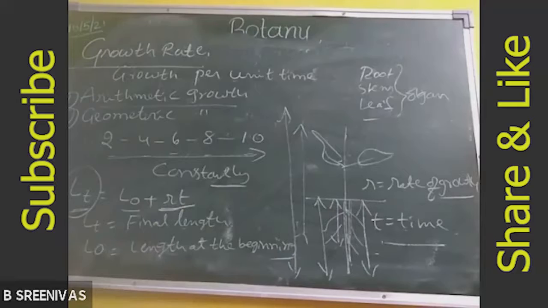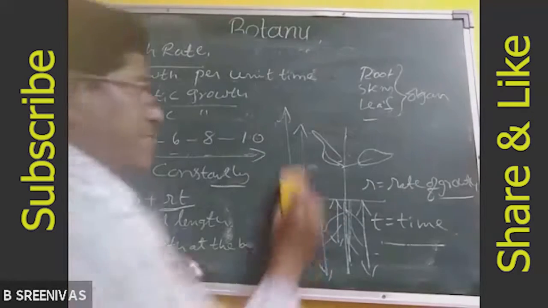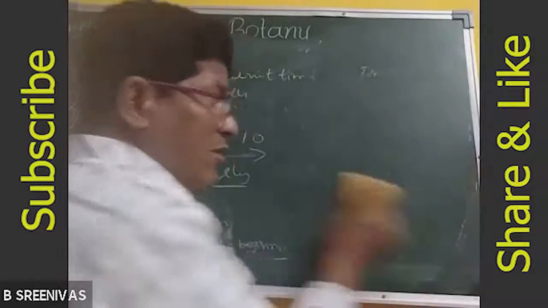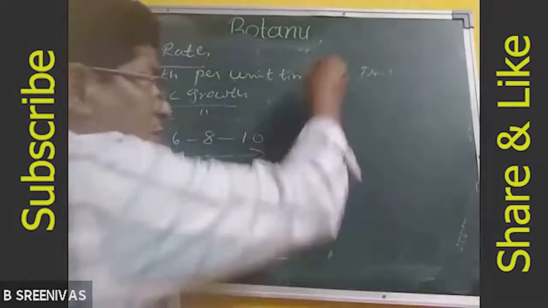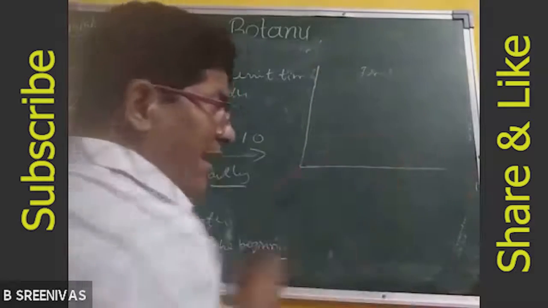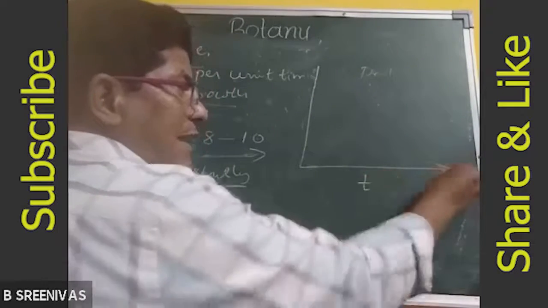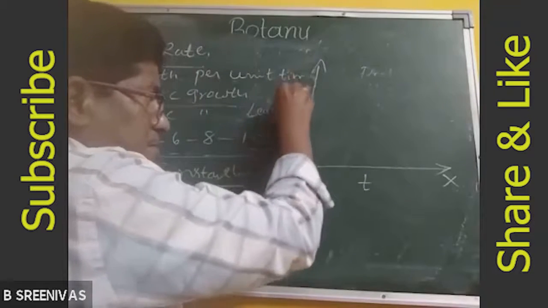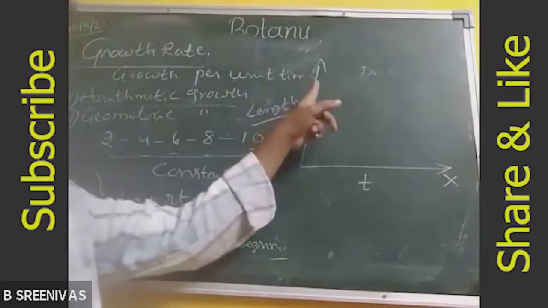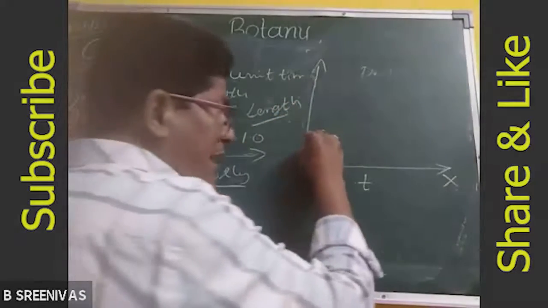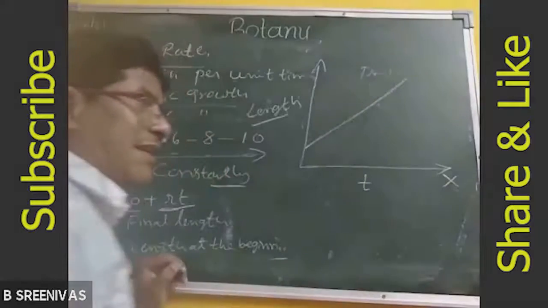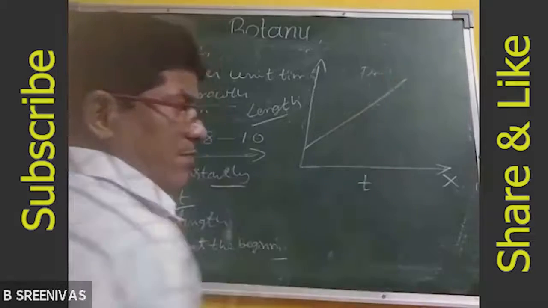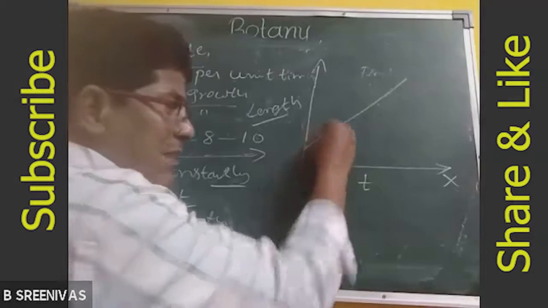Is it clear? So when the graph is plotted, to know the arithmetic growth, we can study the arithmetic growth also with the help of a graph. When we plot the graph by taking time on the x-axis and length on the y-axis, we obtain the linear curve. If time passes, the growth also increases. So what type of curve is obtained?